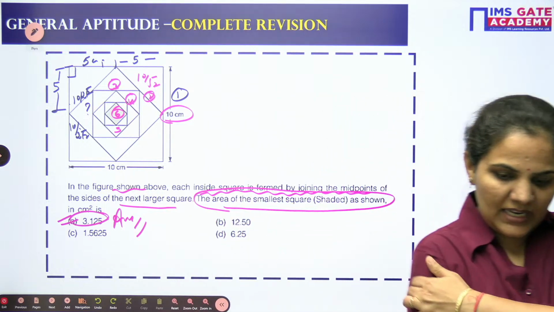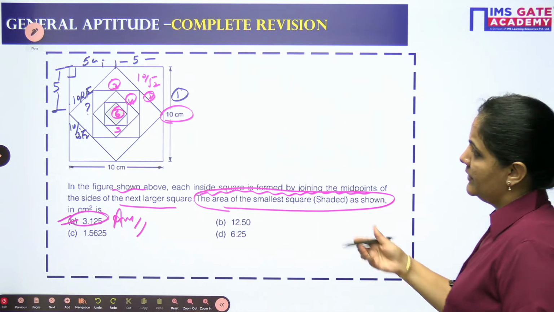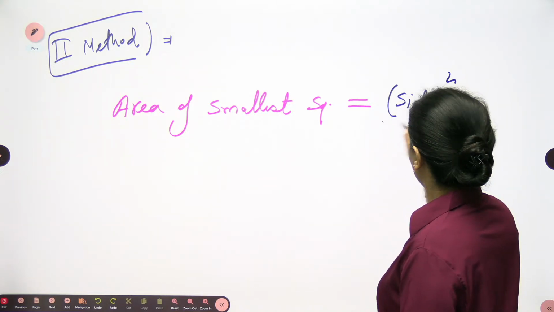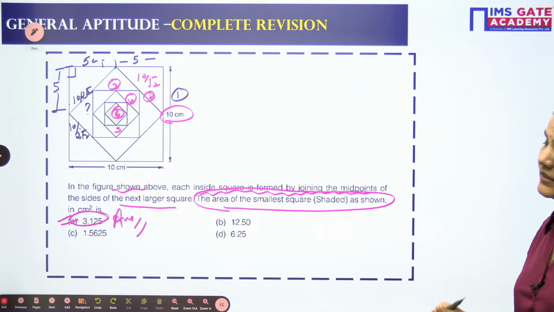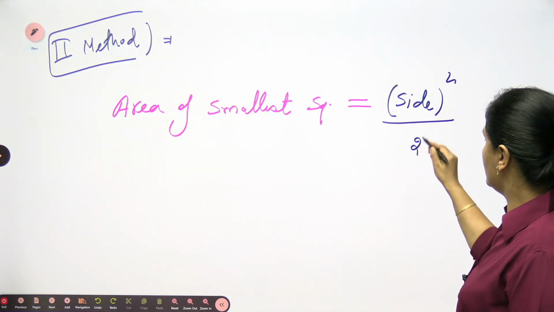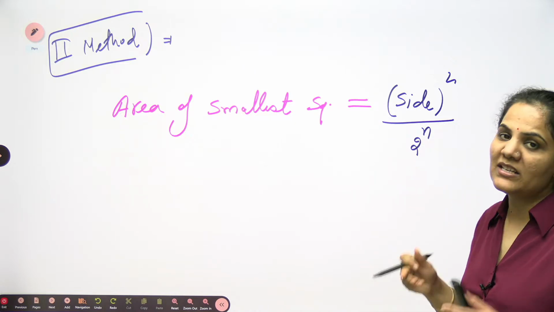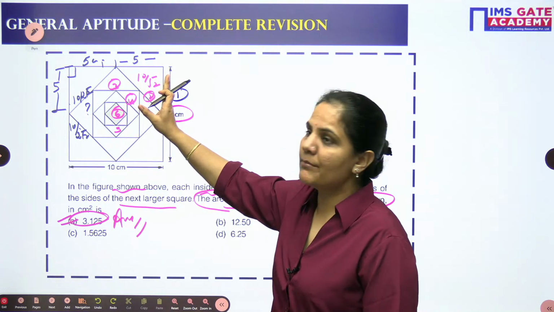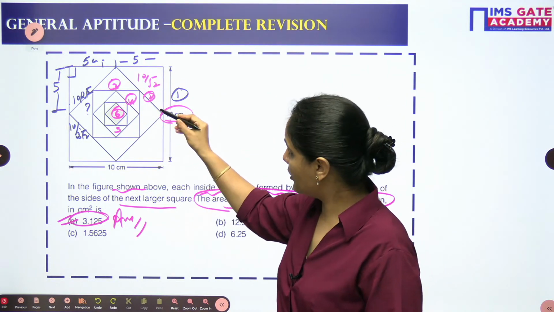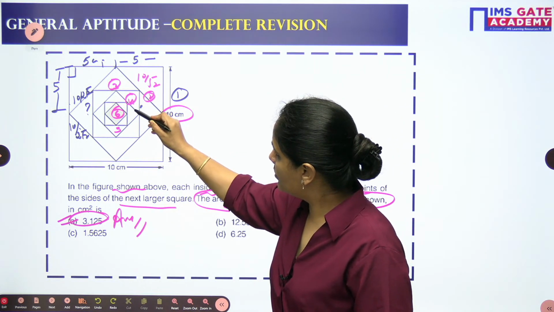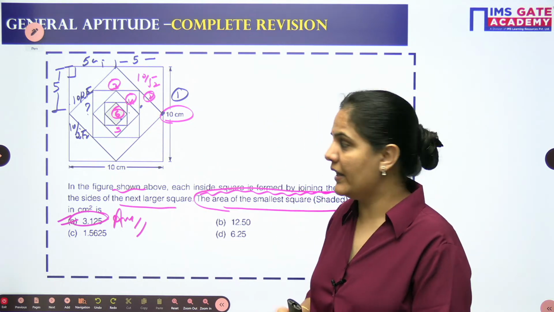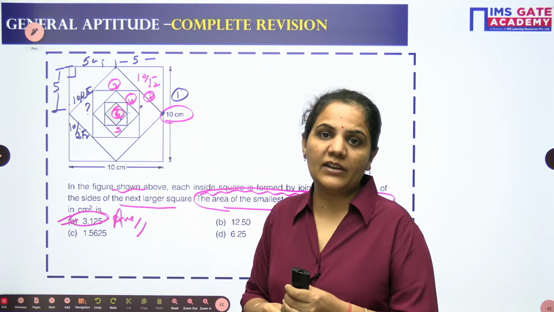So the area will be, I am writing here the formula, side whole square divided by the number of times you are approaching the thing. The number of times means here you can go for 2 power n, where n is the number of the square you are looking for. I am not counting the bigger one in this case. I am talking about the midpoint 1, 2, 3, 4 or 5th. In this case I am looking for the 5th square, because the bigger one's side is already given to me.